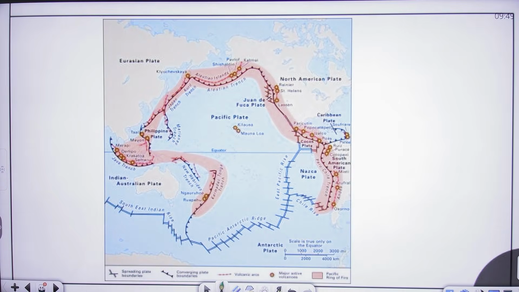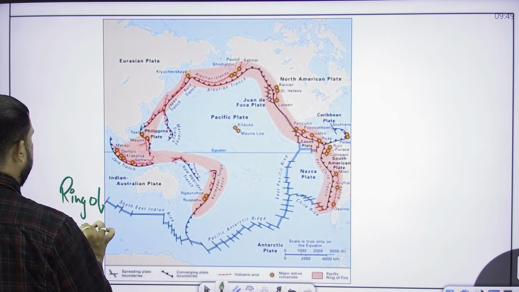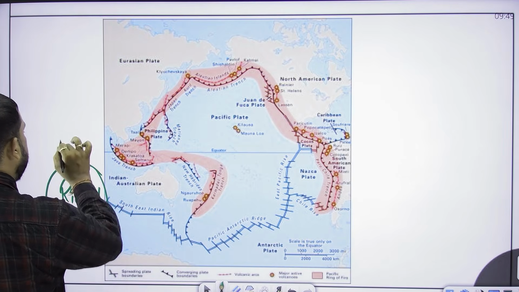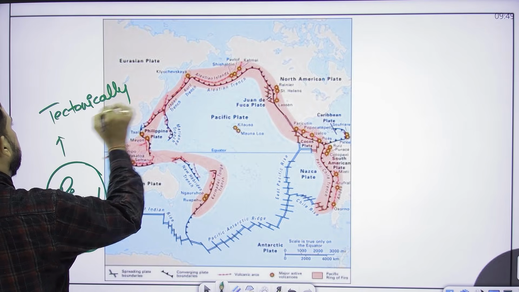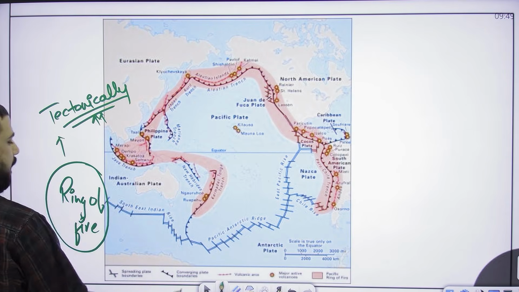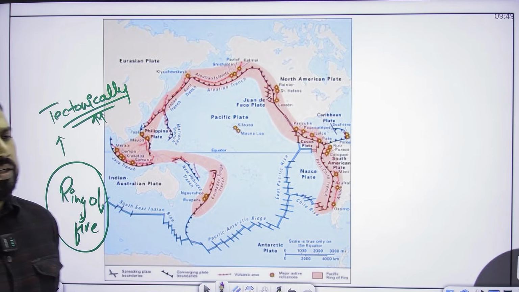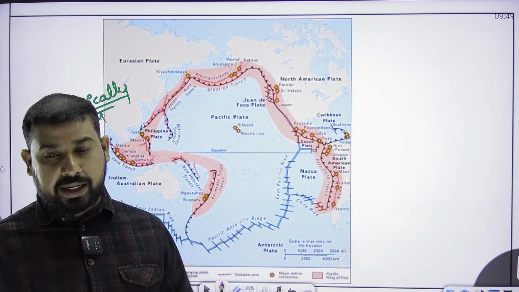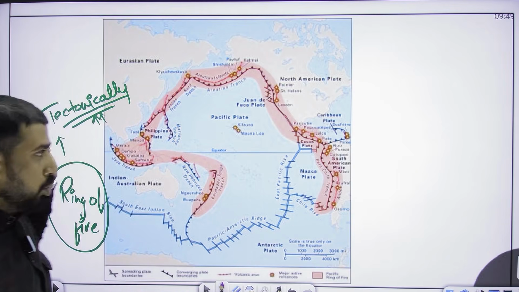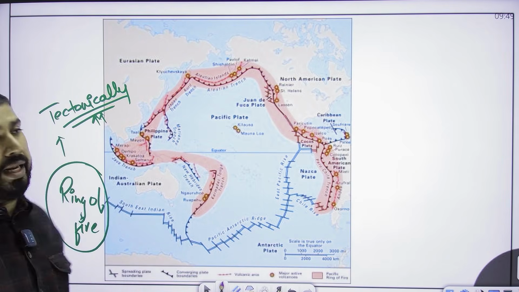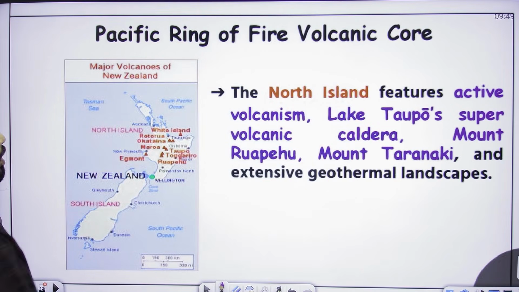Firstly, it is considered as part of the Ring of Fire. Ring of Fire is a place in the Pacific Ocean which is tectonically very much active, which helps in volcanism as well as the physical fault lines and all the geomorphic activities that are very prominent in this particular region, and New Zealand is also part of it, mainly the North Island. So going forward, we will discuss the Pacific Ring of Fire volcanic core.